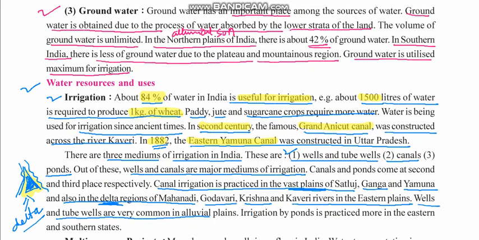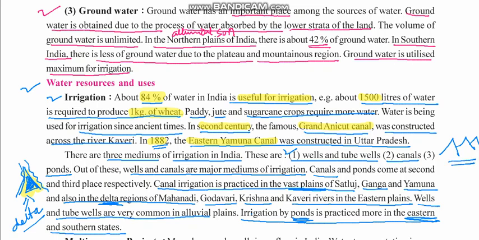Irrigation by pond is practiced more in eastern and southern states. Okay, this is mainly practiced in eastern states. Why eastern states? Because eastern states are mainly mountainous places, and it is not easy to make canals in mountainous regions. At the same time, it is also not easy to get wells and tube wells as there are fewer rivers there.